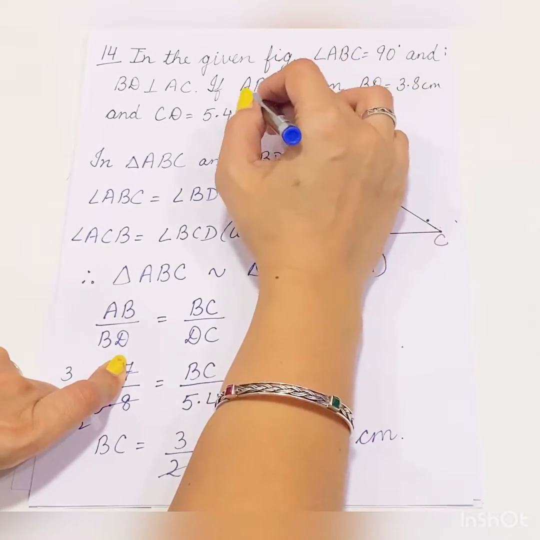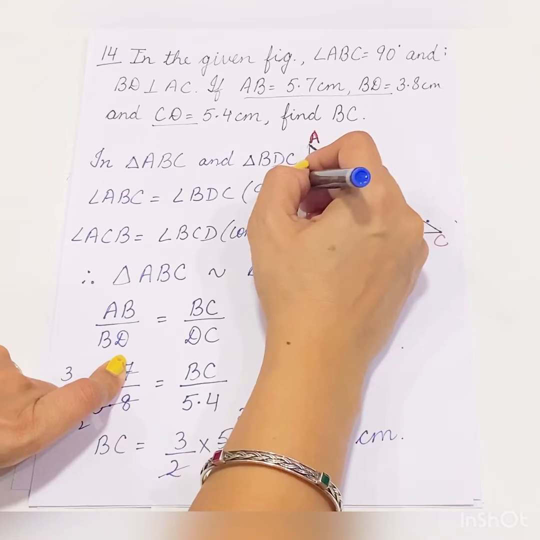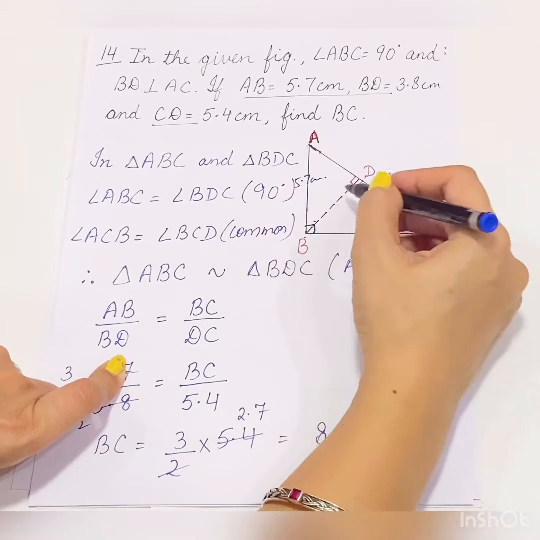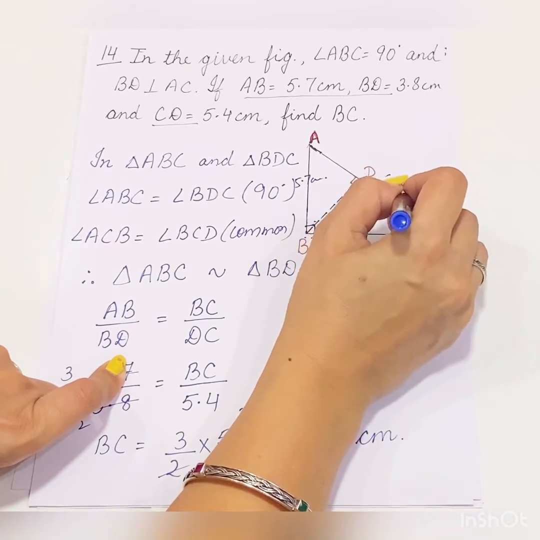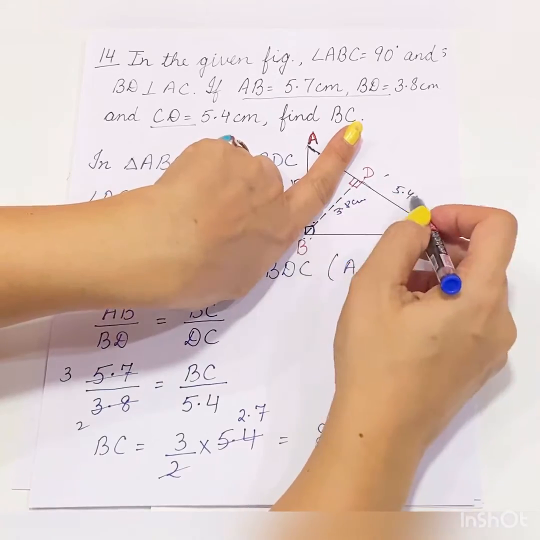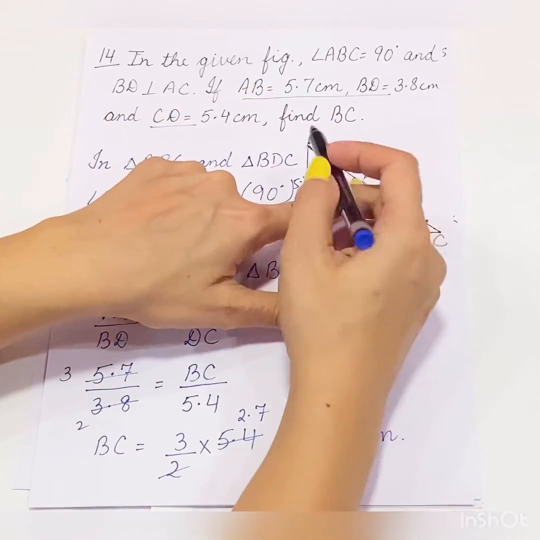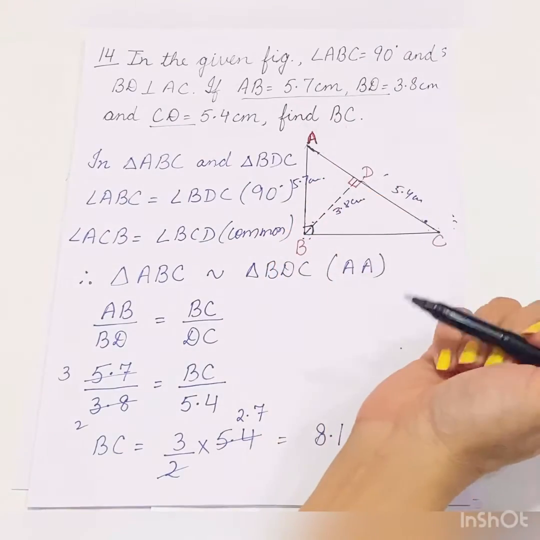We are going to choose triangles depending on the sides which are given to us. This AB is given 5.7 centimeter, then BD is given 3.8 centimeter, and CD is given 5.4 centimeter. This CD is given. So for this triangle, two sides are given to us, and for the bigger triangle ABC, one side is given, and we have to find out how much is BC.